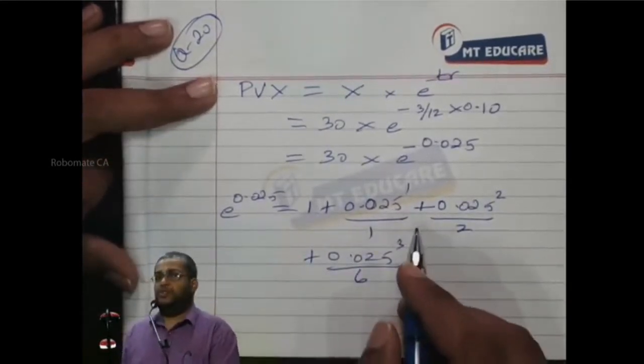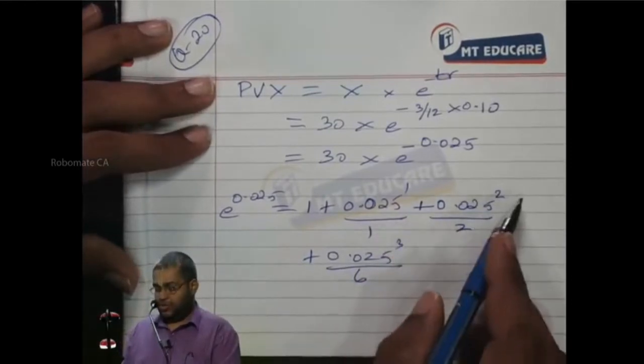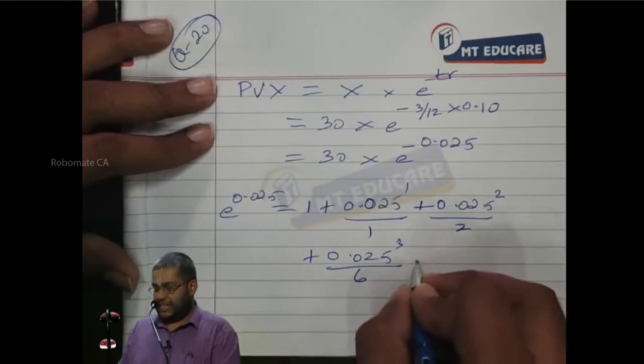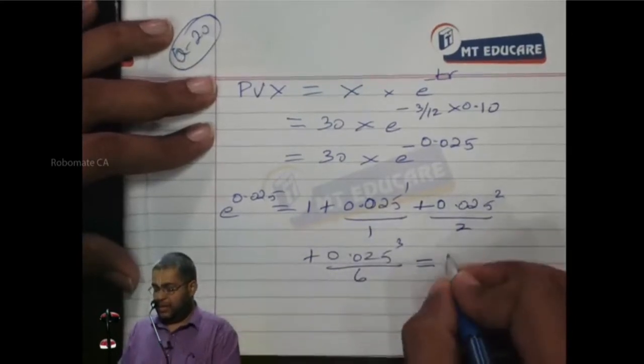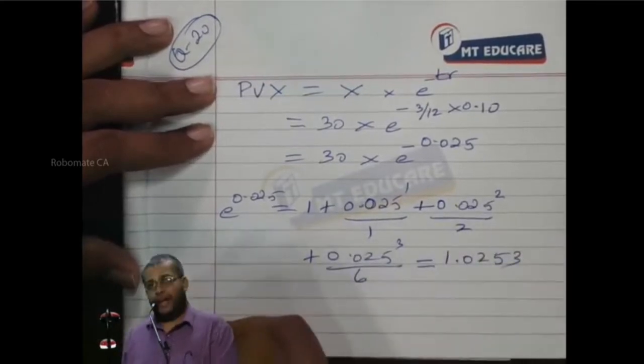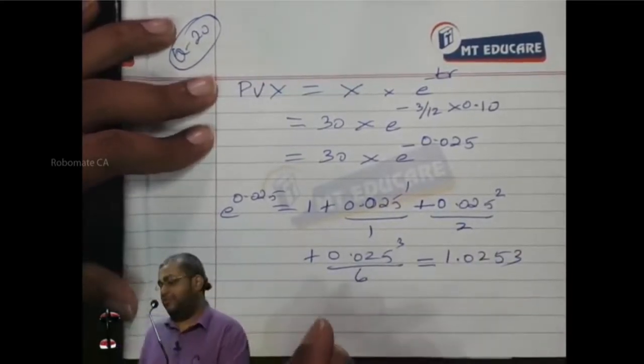If you simplify, what is the number here? 1.0253. Let's have it as 1.0253.